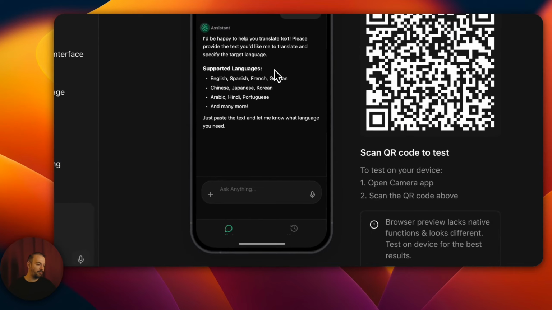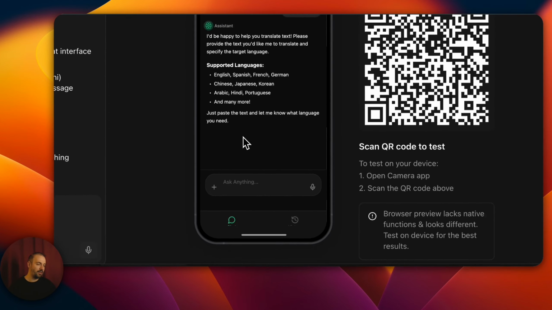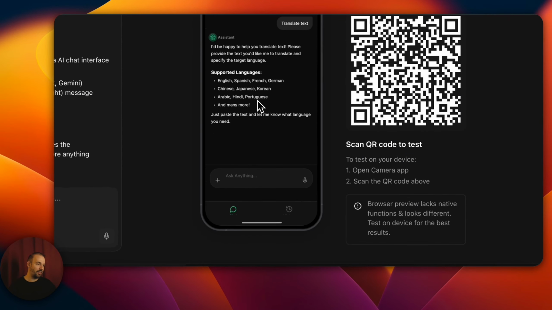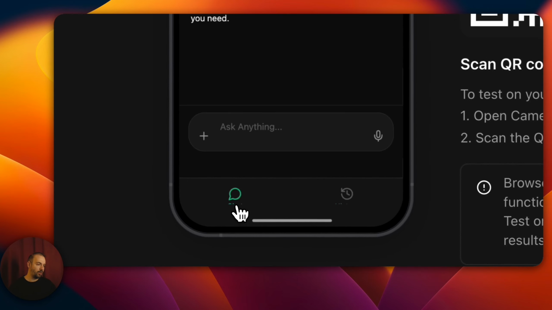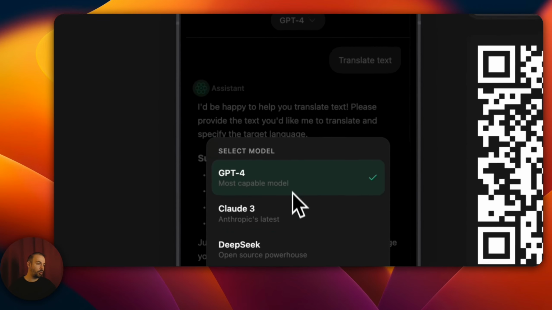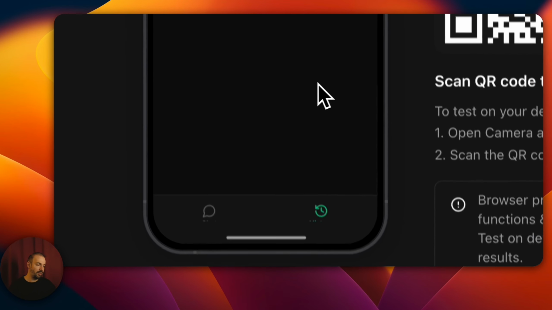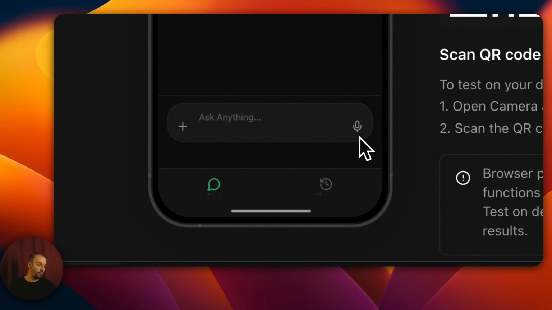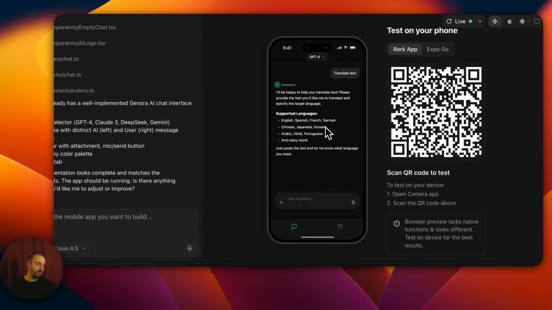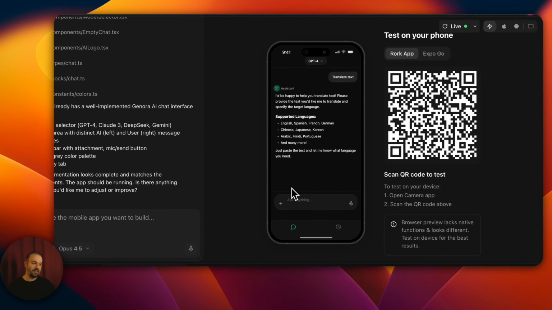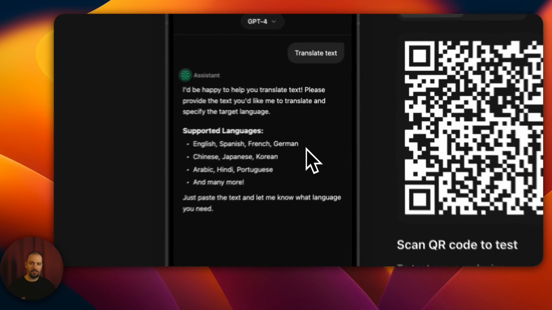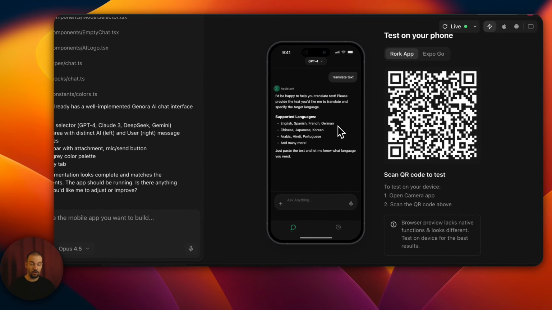I selected translate text. As you can see, it automatically tells you how you can translate text. You can also check the history here. You can also select models here, Claude 3, Claude DeepSeek, etc., and so on. You can also add files. You can even send audio. We have a lot of features, so we've built a similar application ourselves. And remember, this is a $300,000 application.